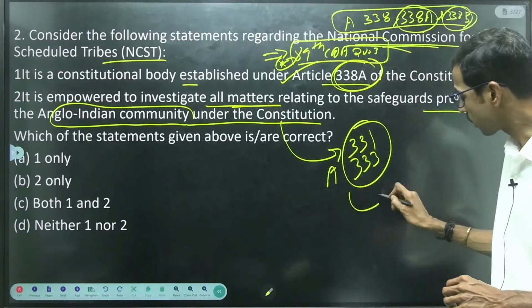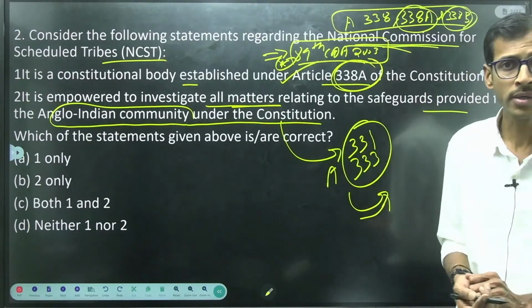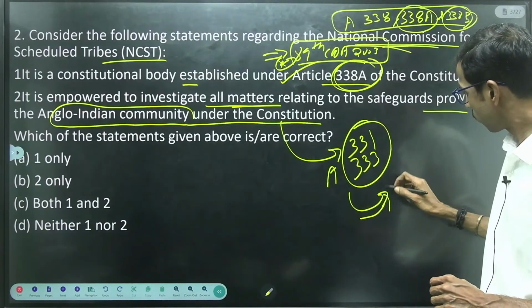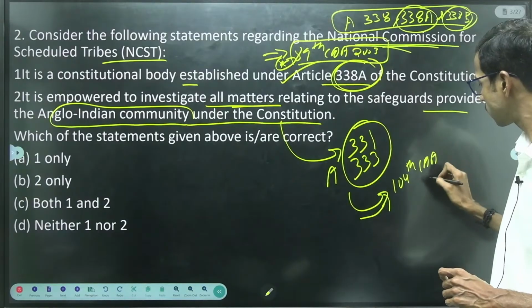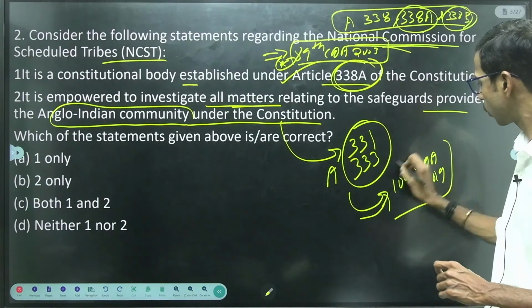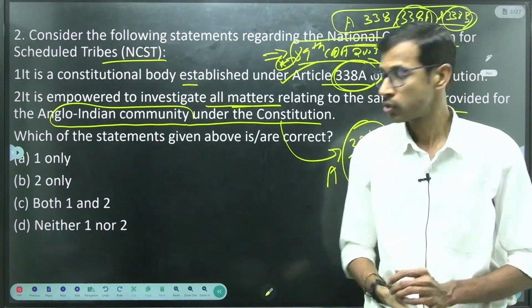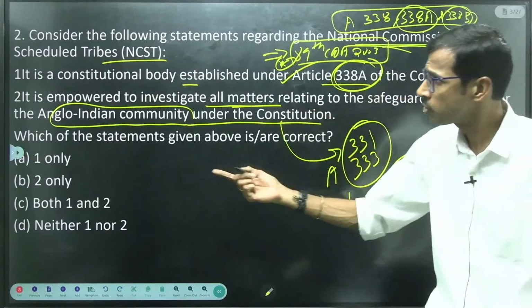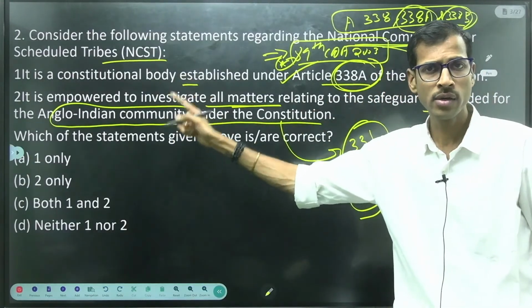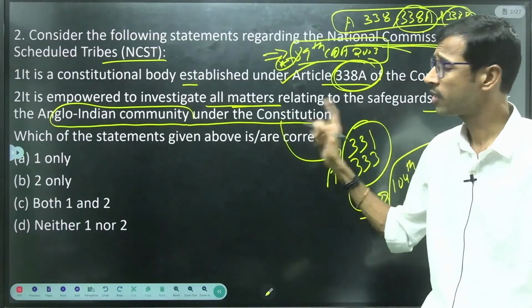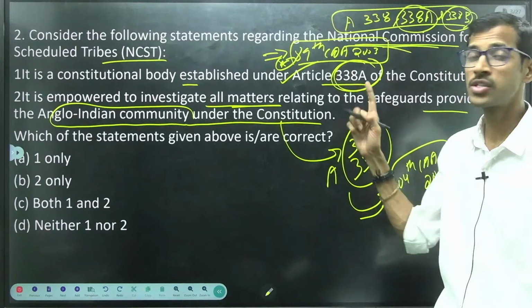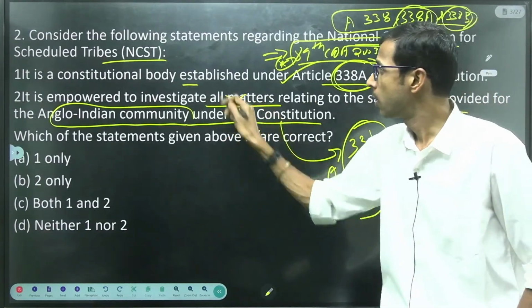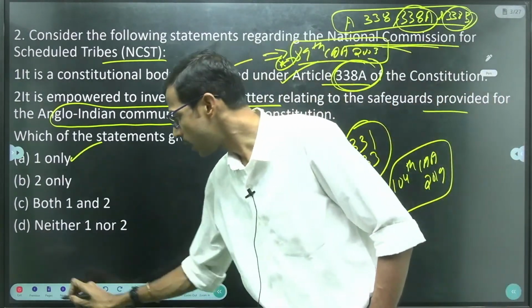These were removed from the Constitution by the 104th Constitutional Amendment Act, in 2019, right? That is very important here. So this is not related to the Anglo-Indian community; it is completely related to all matters concerning the protection or safeguards of the scheduled tribes only. Only statement A is correct.